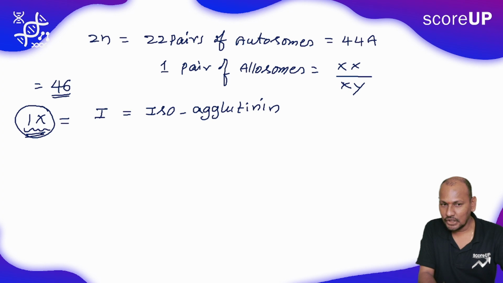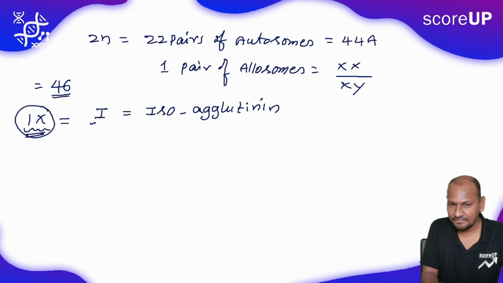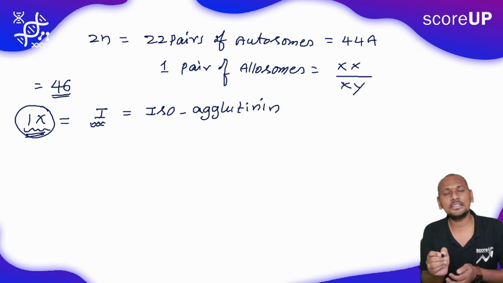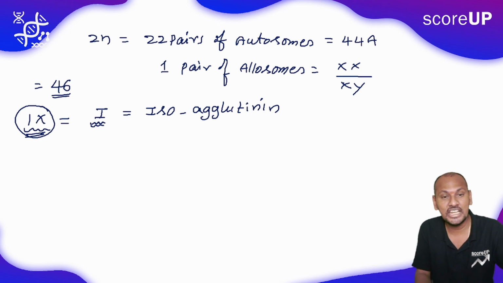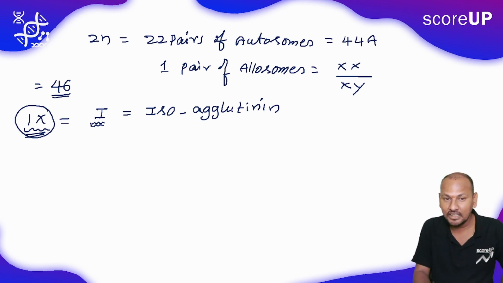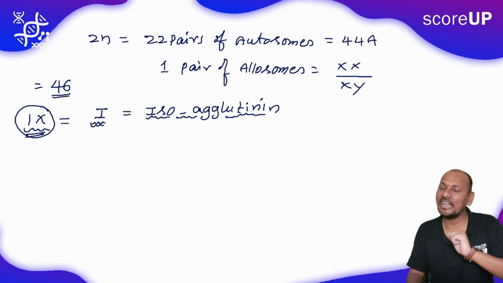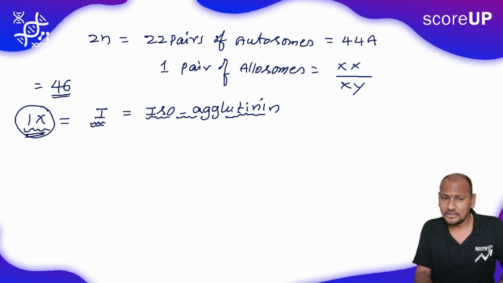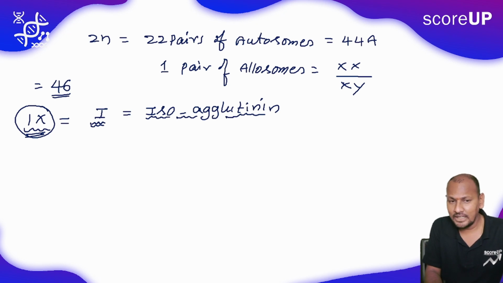On the ninth chromosome, a specific gene is present that is named gene I. For the sake of our comfort, we gave it the name I because this gene is responsible for the synthesis of isoagglutinins.